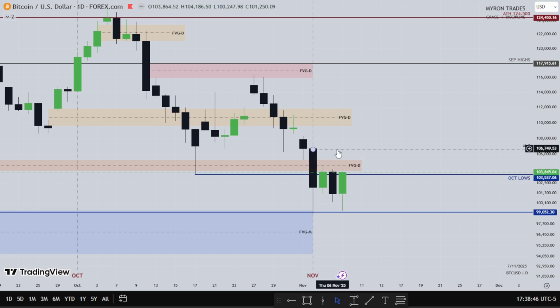So if I'm bouncing off of this fair value gap for the new week, there's a gap right here, this candle's low and this candle's high. So if Bitcoin is bouncing off from this fair value gap, I want to see maybe this gap might be filled or used as either resistance or support. So I'm watching this fair value gap as well. So if Bitcoin wants to use this as support to go higher, then we'll see. If not, then we'll see lower prices on Bitcoin.